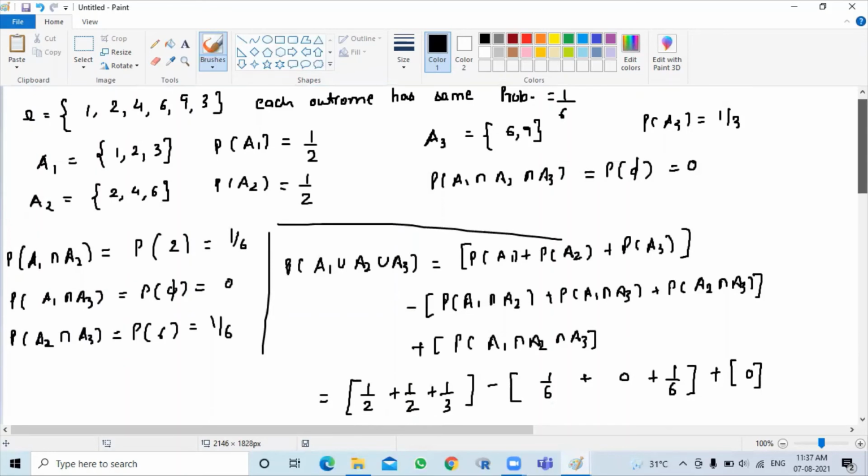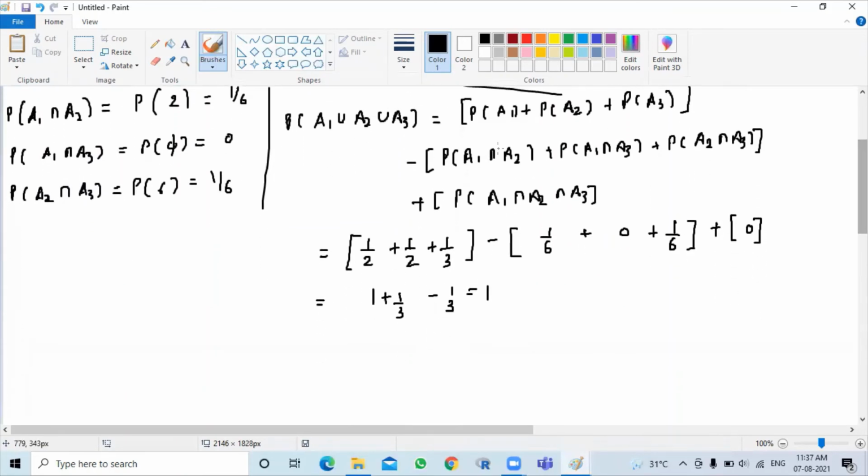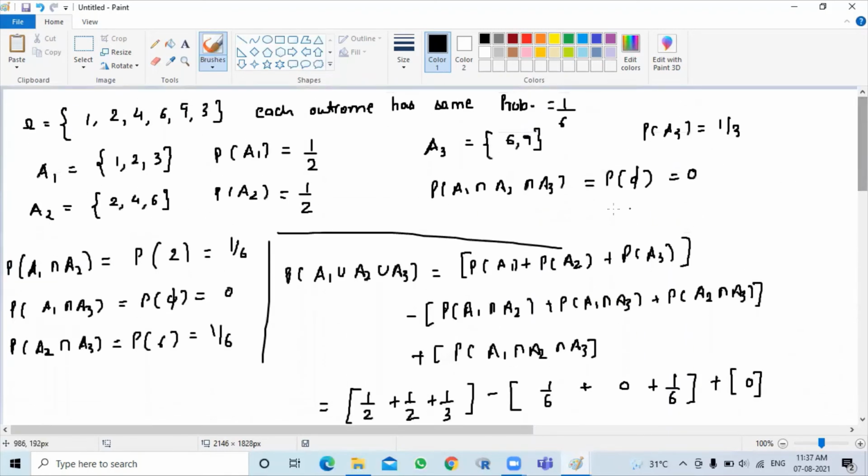Now, you can verify this result if you try to create A1 union A2 union A3. That is obvious: if you take all the elements, then it is 1, 2, 3, 4, 6, and 9, which is nothing but omega itself.